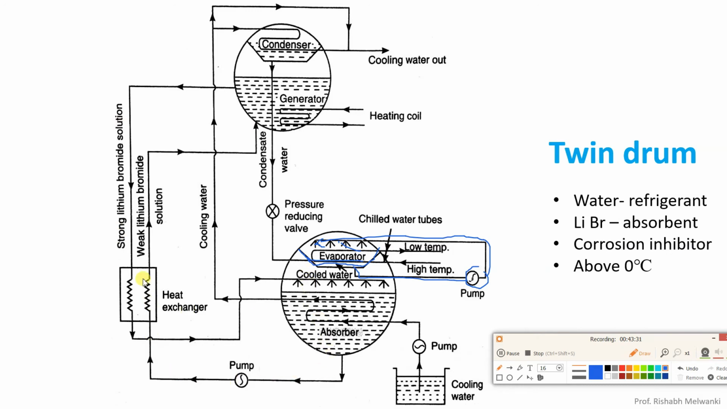Weak solution is again pumped through the heat exchanger to the generator, where heating is done. Because of that, water is again liberated. We get strong lithium bromide solution, which is sent back to the lower drum, and the water vapor is condensed in the condenser, again sent to the expansion device, from where its pressure and temperature are reduced, sent back to the tray, and the same cycle repeats again and again. So this is the working of lithium bromide water VARS.